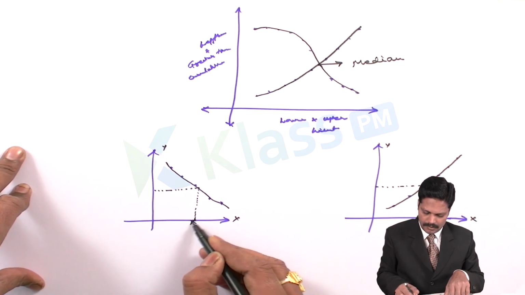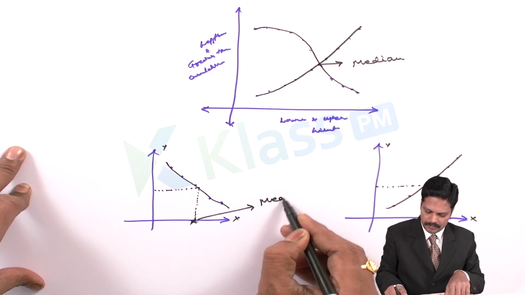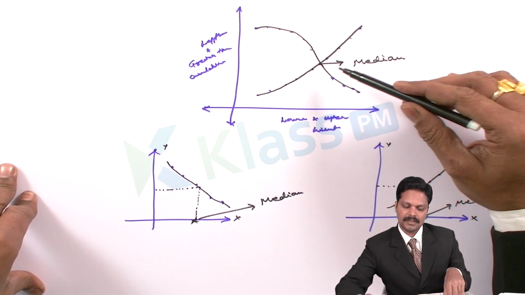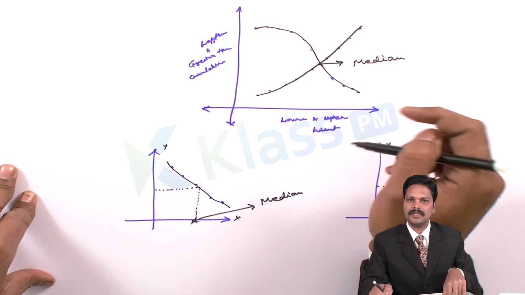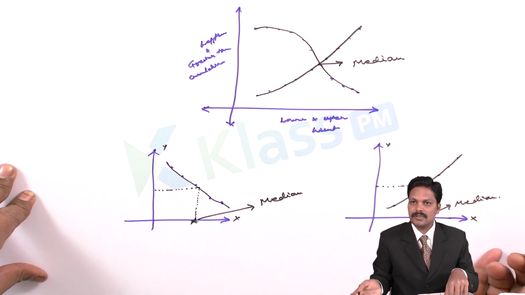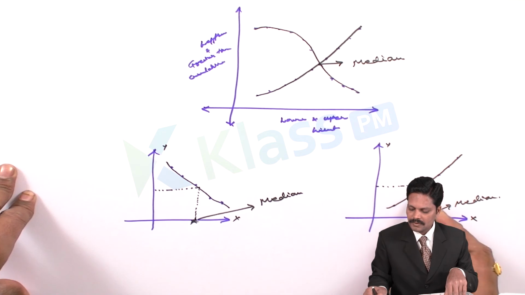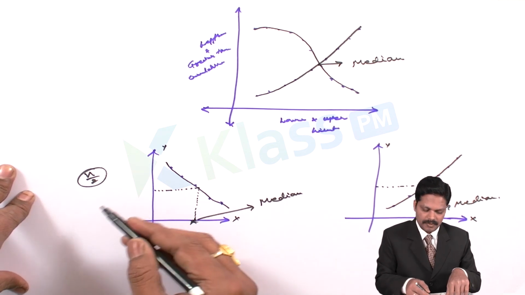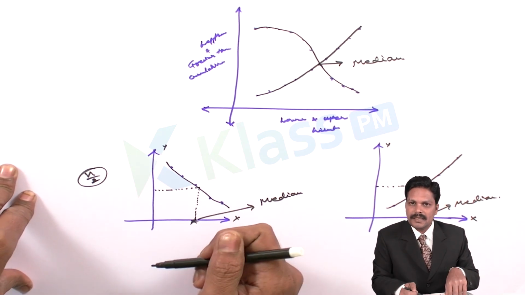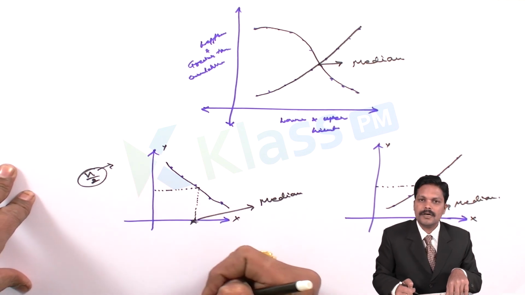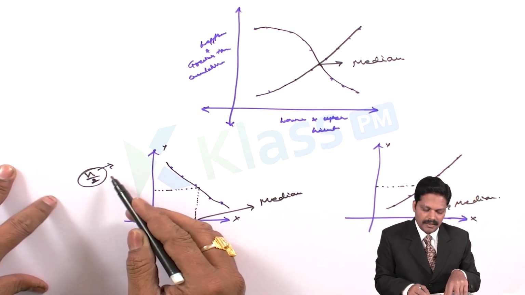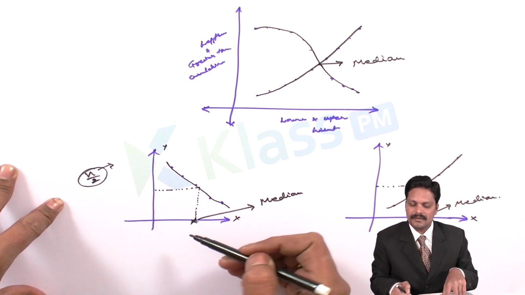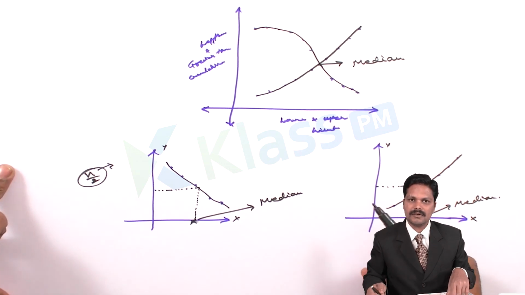This point is called the median of the OGIVE. The less than and greater than OGIVEs should intersect, and that intersecting point is called the median of the OGIVEs. We should also take the n by 2 value observed in the data, where n stands for the number of observations. By taking the average or the ratio, we can identify the value of the median for the particular OGIVEs.